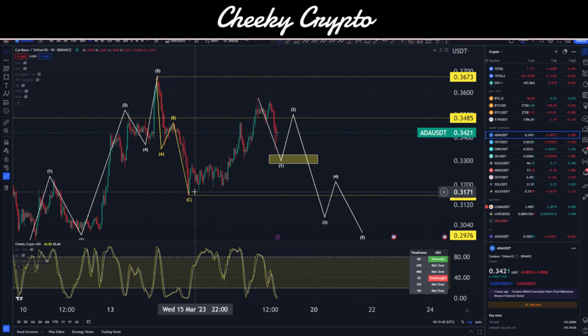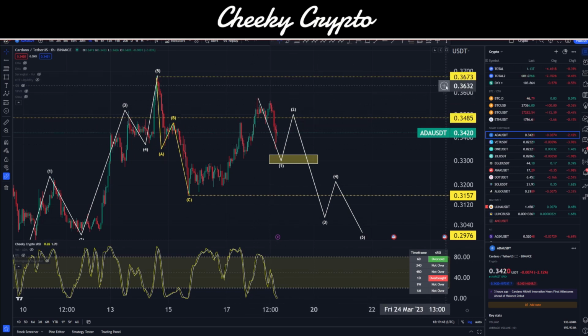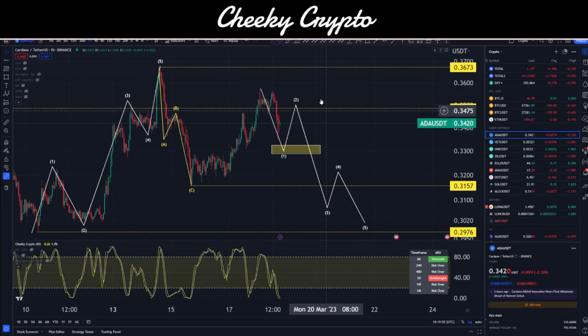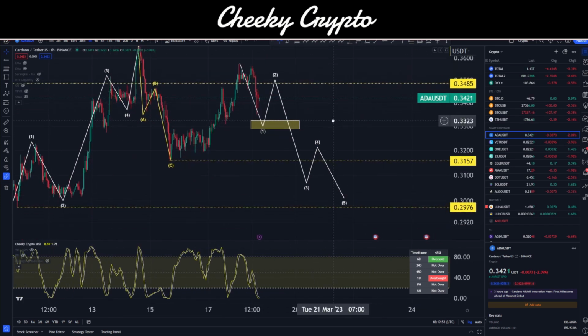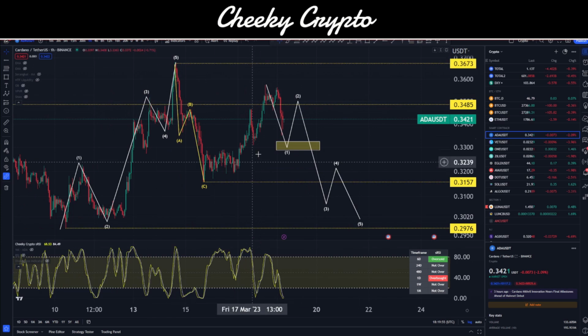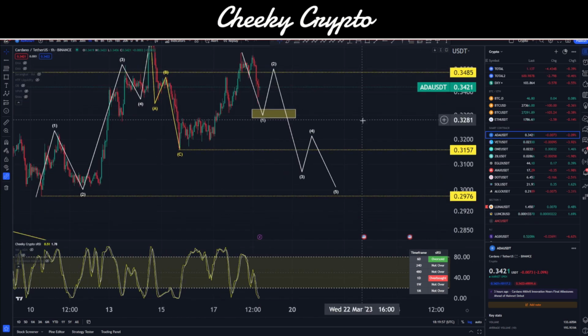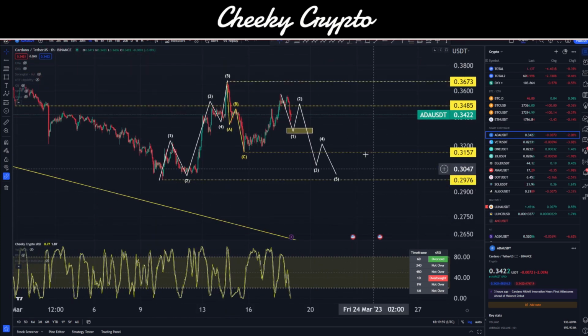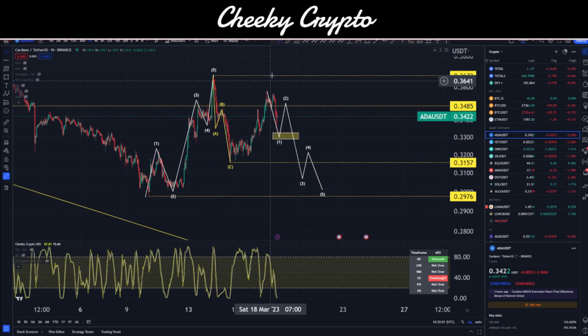We could have some kind of 1, 2, 3 down here for a wave 1, quick correction for 2, up into 3, down into wave 4, then up into wave 5, right? And we would cross the 36.73 if that is the case. So keep a close eye because it is possible that we do that. I just think that the most likely scenario is that we actually pull down before we can rally on up. And, you know, we have the targets that are kind of associated with everything there.